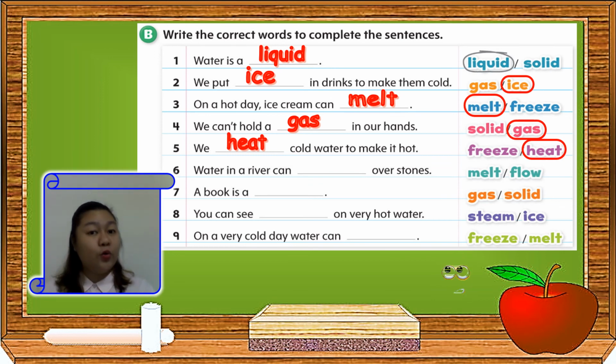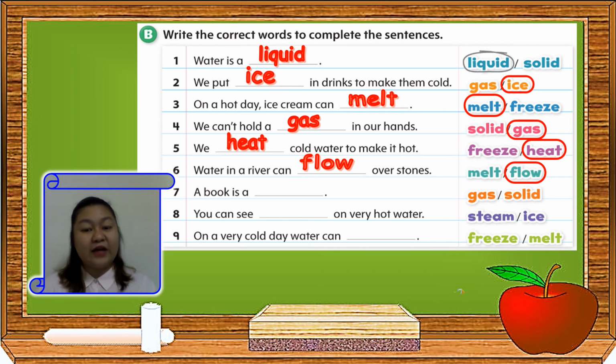Will it flow or will it melt? What could be our answer? Melt or flow? Excellent! The answer is flow. Water in a river can flow over stones.